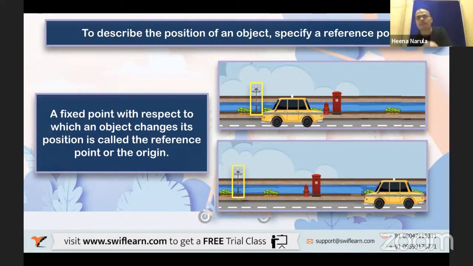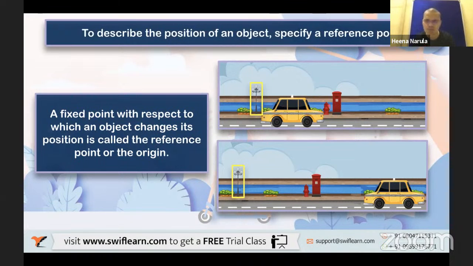There are different ways of considering a reference point. Somebody says, sir, I want to take the reference point as the street light. Okay, go ahead, no problem. Somebody may say, sir, I want to take the reference point as this post box. You can see this letter box. Somebody may say, I want to take this grass beside the street lamp. Yes, any reference point you can take.